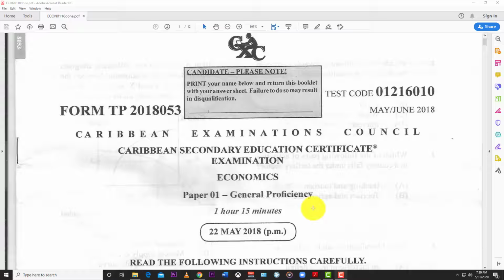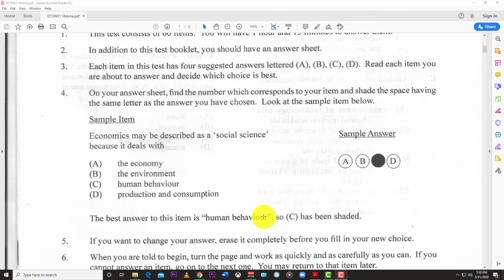We're looking at the May-June 2018 CSEC economics paper 1. So we have the multiple choice from May-June 2018, and we're going to just jump right into it.